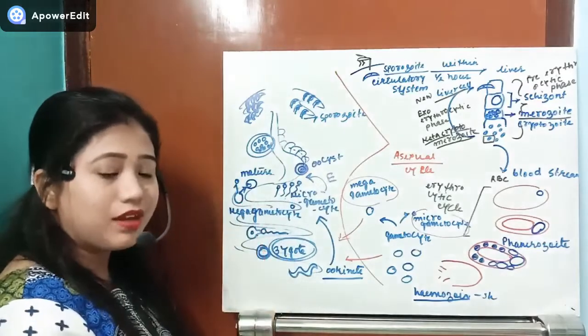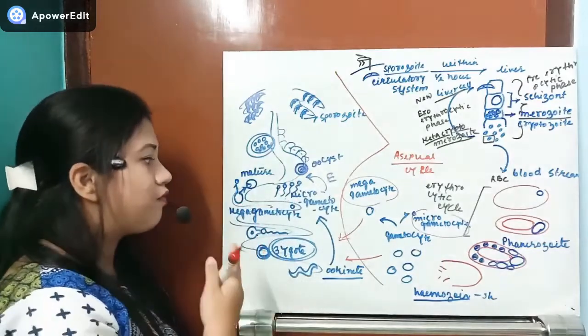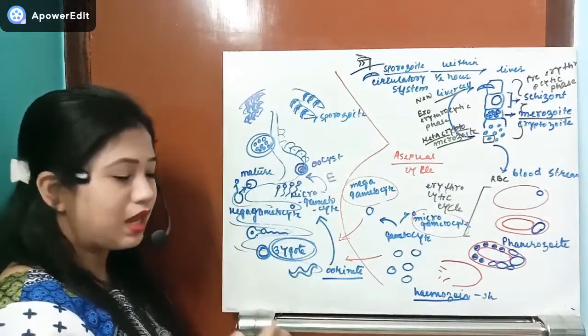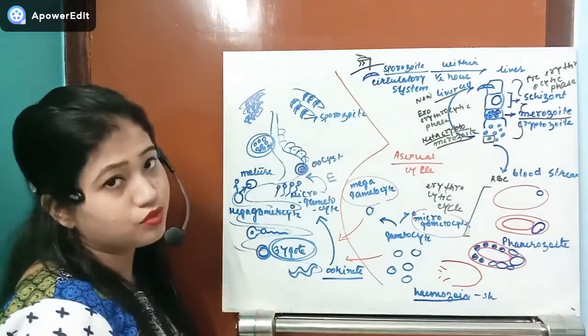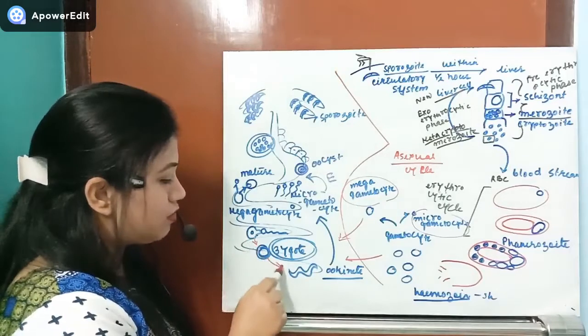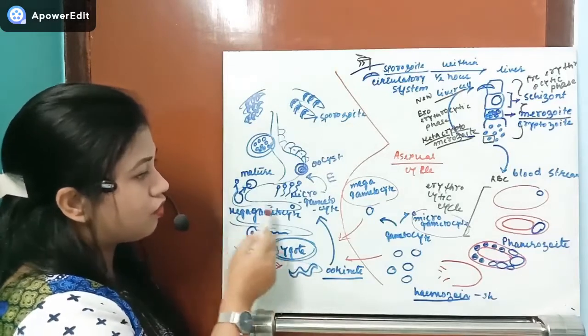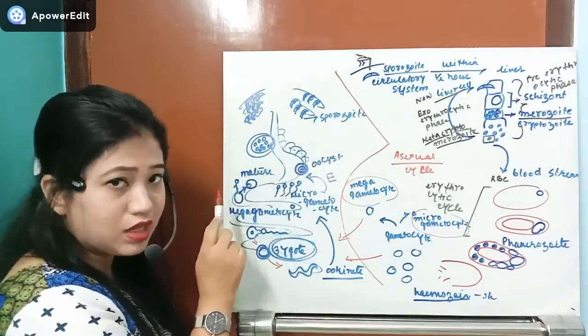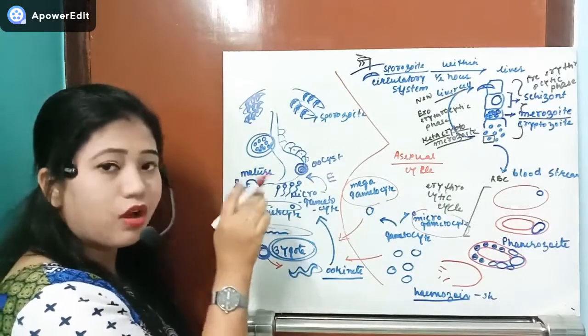They will develop, mature, and form the mature female and male, which undergo fertilization and produce the zygote. After that, it will produce the ookinete, which will move from the intestine, first of all to the stomach.